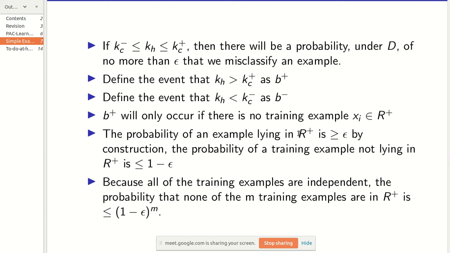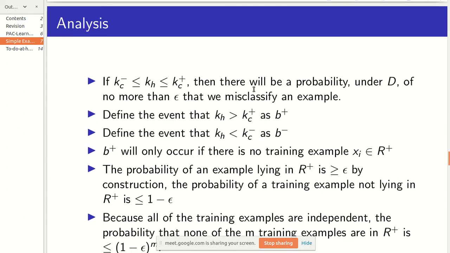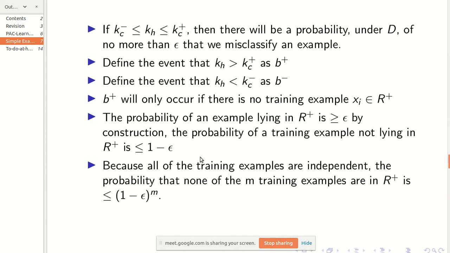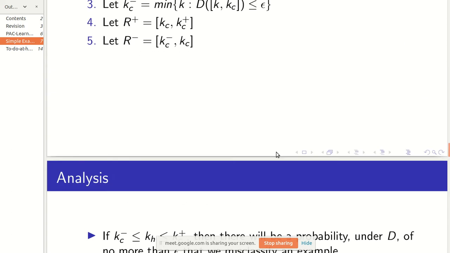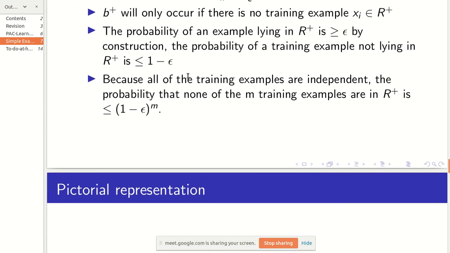I'll just tell the crux of what I want to say. The probability that an example won't be in this range, kc to kc plus, is 1 minus epsilon. It's easy. If the probability of lying in this range is epsilon, then the probability of lying outside this range should be at most 1 minus epsilon actually. That's what I wanted to mean here.